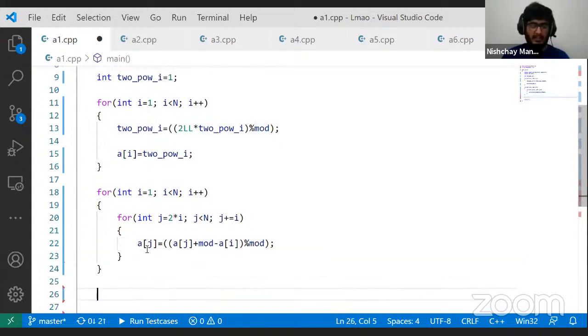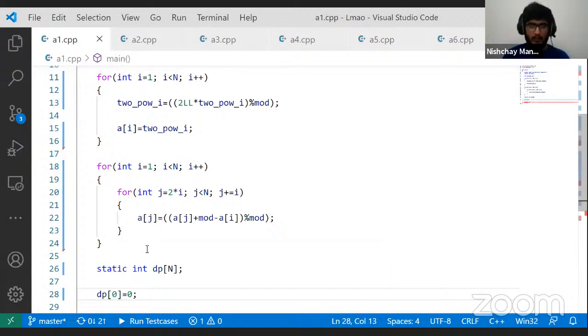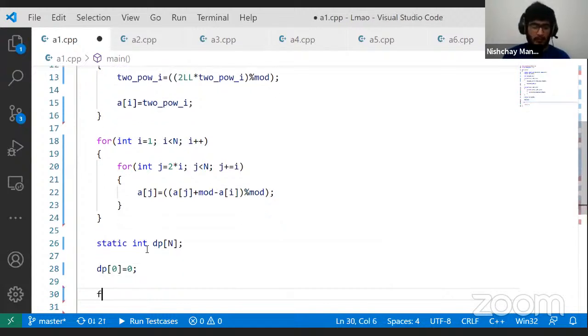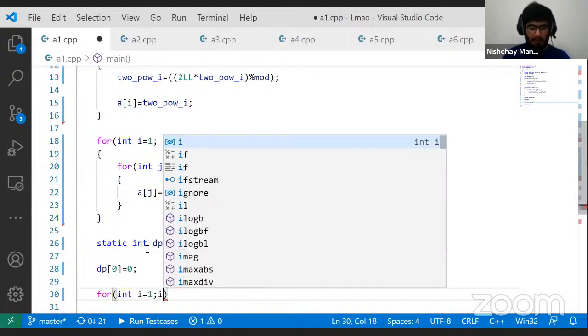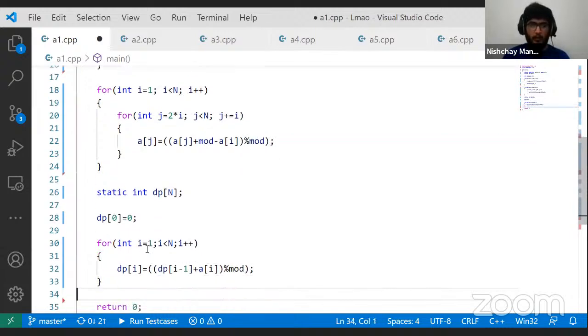Perfect. Next, let's construct the prefix array. So static int dp of n. dp of 0 is going to be 0, right? Because up until there's no sum. For int i equals to 1, i less than n, and i plus plus, I'm going to set dp i is equal to dp i minus 1 plus ai. And I also want this to be in modulo 10 to the power 9 plus 7. So I'm going to do this.